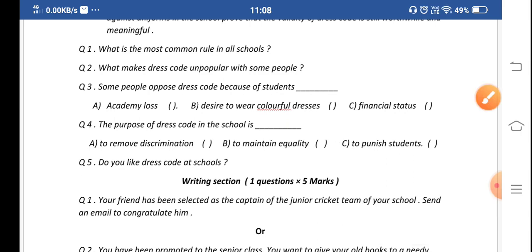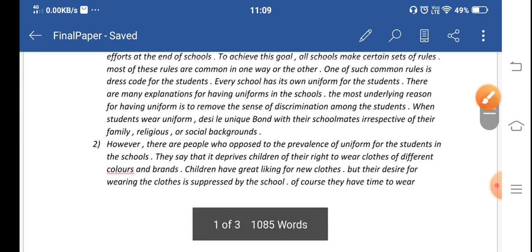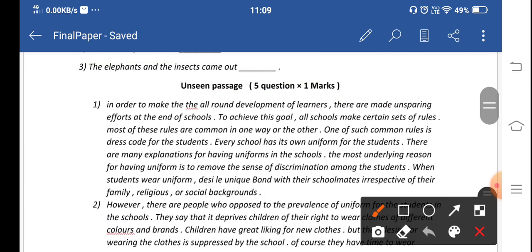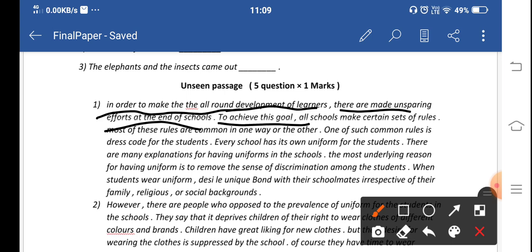Okay, so coming to the paragraph, the unseen passage. Now we will read it. In order to make all round development of the learners, for the development of all students, unsparing efforts are made at school. To achieve this goal, all schools make certain sets of rules, for the development and benefit of students.